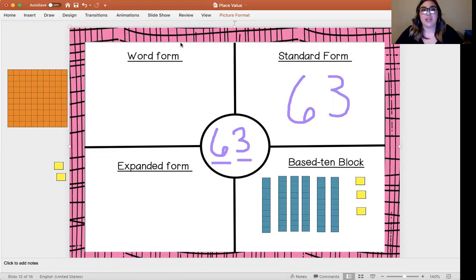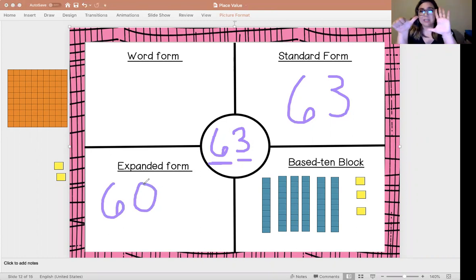Now let's look at our third way to write or to create a number, and that is expanded form. And remember, when you're doing expanded form, you're writing that number sentence. Let's take a look at our tens place. I have a 6 there. 6 in my tens makes what? If you said 60, you were absolutely correct.